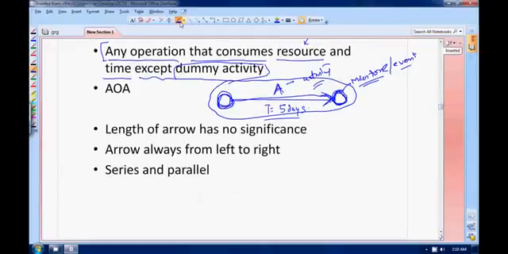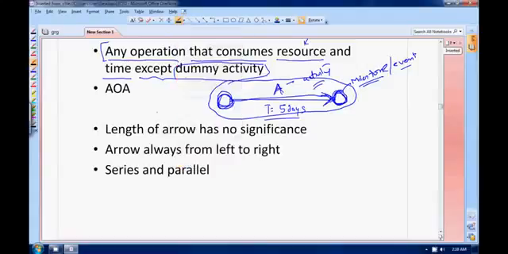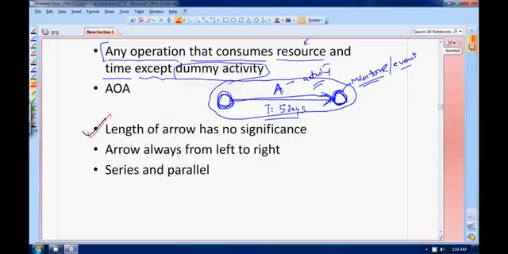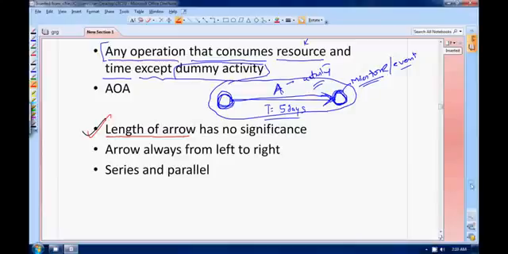Now, an objective question that is sometimes asked, very simple, but sometimes people get confused. So I will tell you. Length of an arrow. Sometimes in objective it is asked, what does the length of arrow signify while representing an activity. You should understand the length of arrow signifies nothing. It has no significance. Always remember, sometimes people get confused.